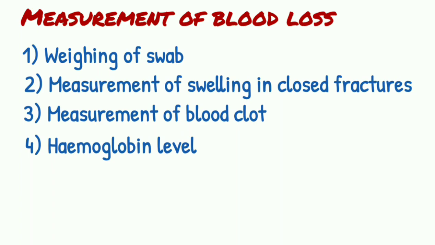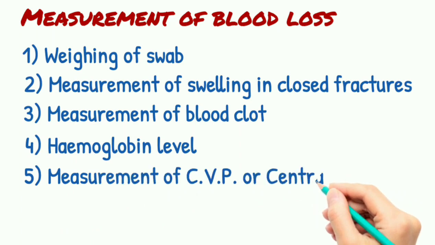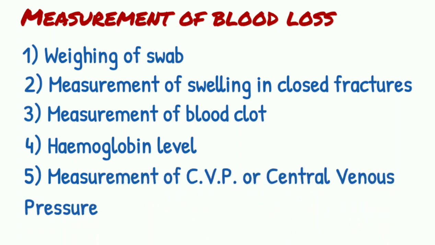Then hemoglobin test is often considered as a good indication of the hemorrhage, but it is practically not so. In the initial stage, the hemoglobin level remains normal. It is only lower after a few hours, due to hemodilution caused by a movement of extracellular fluid into the vascular space due to the natural attempt to restore the blood volume. The normal value of the hemoglobin is about 12 to 16 gram per 100 ml.